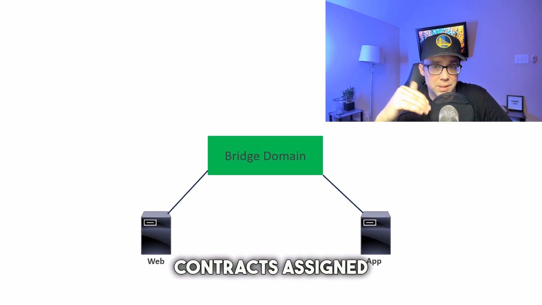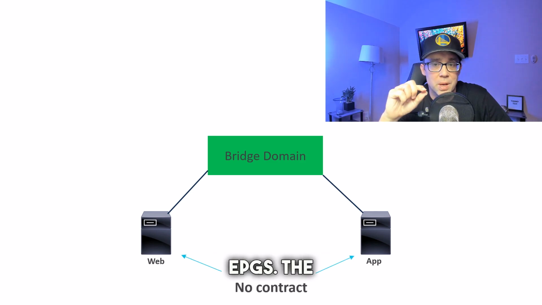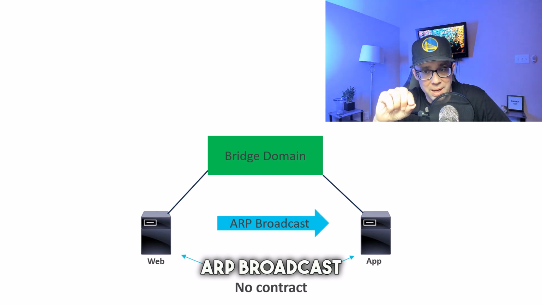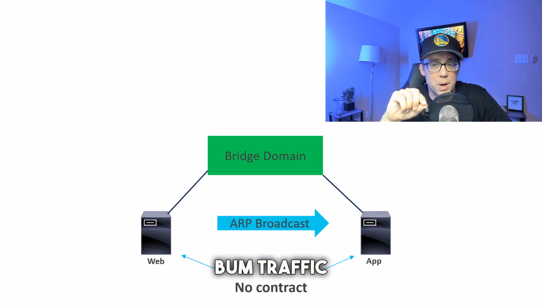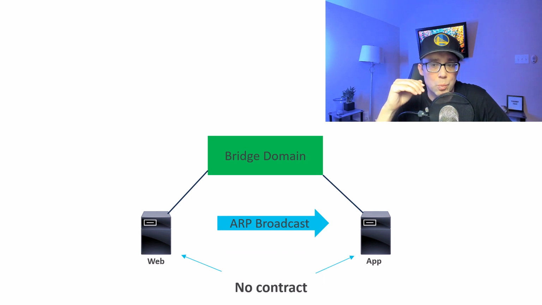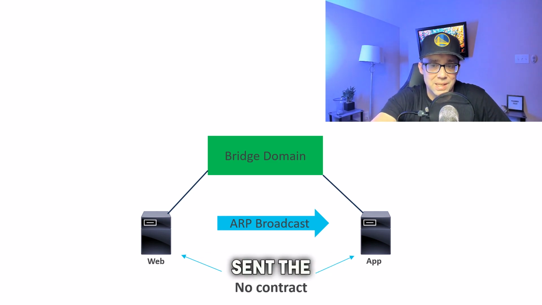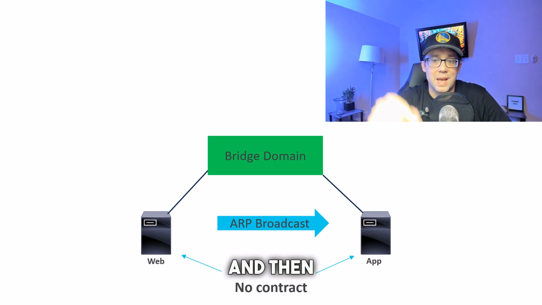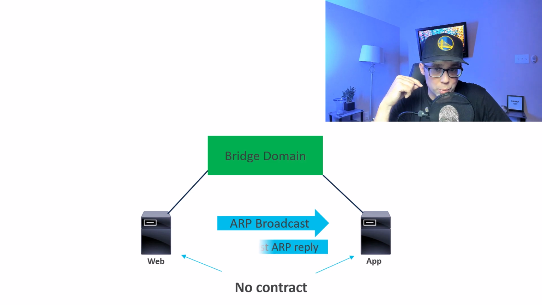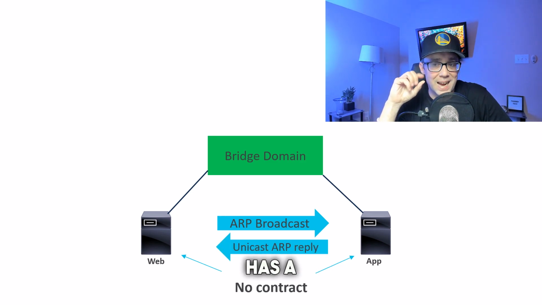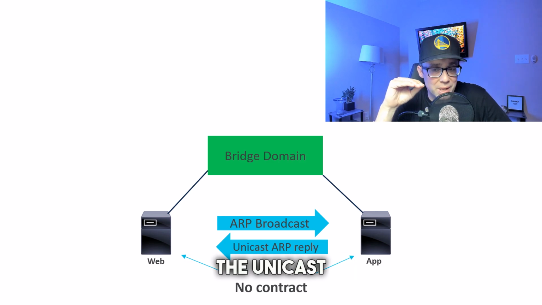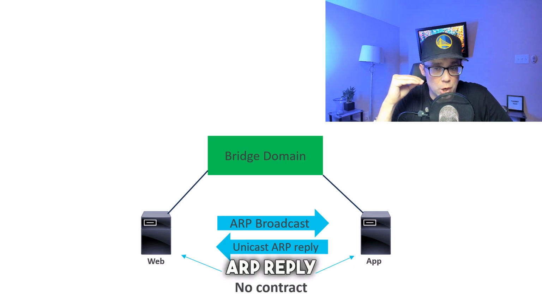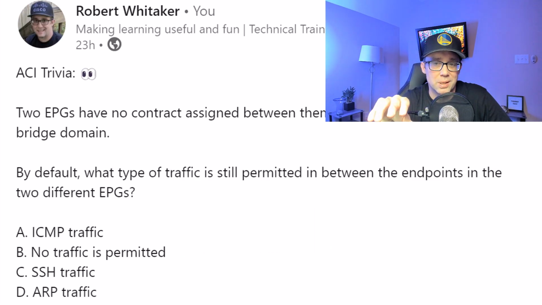There were no contracts assigned between the web and the app EPGs. The web server sent an ARP broadcast to the app server. And because BUM traffic is allowed between EPGs with no contract, ACI sent the ARP broadcast traffic over the ACI fabric. The app server then received the ARP broadcast, and it responded with a unicast ARP reply. And since ACI has a rule to implicitly permit the unicast ARP reply, the unicast ARP reply made it back to the web server. So going back to our trivia question, the answer is D.